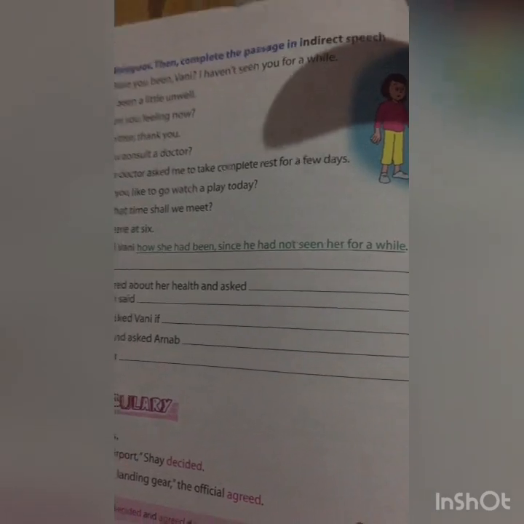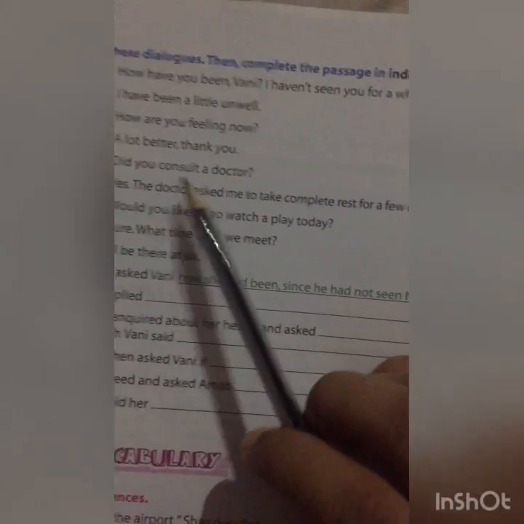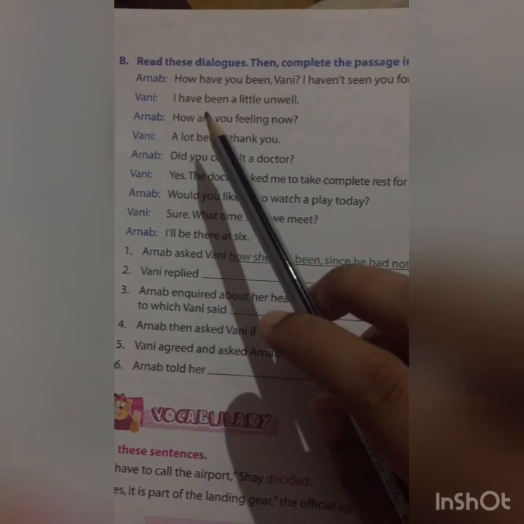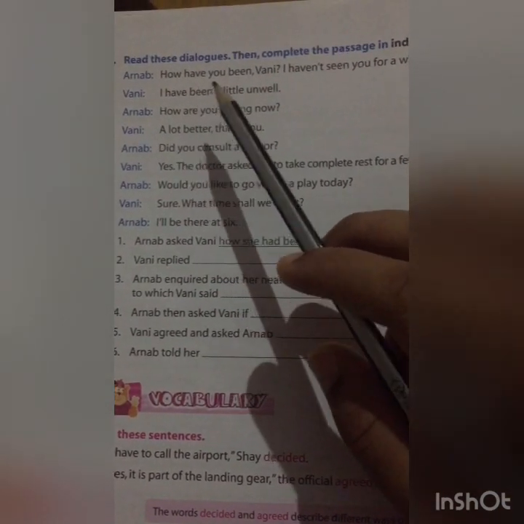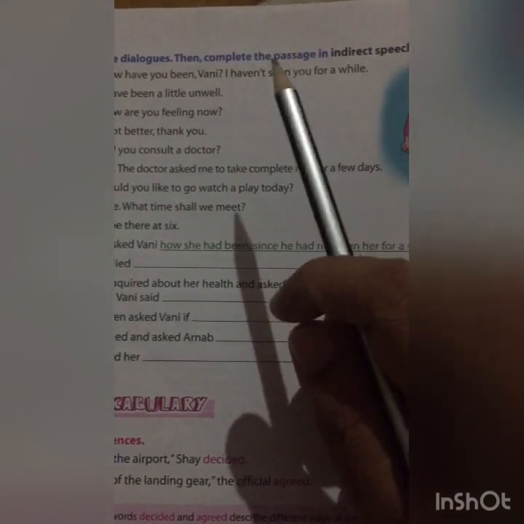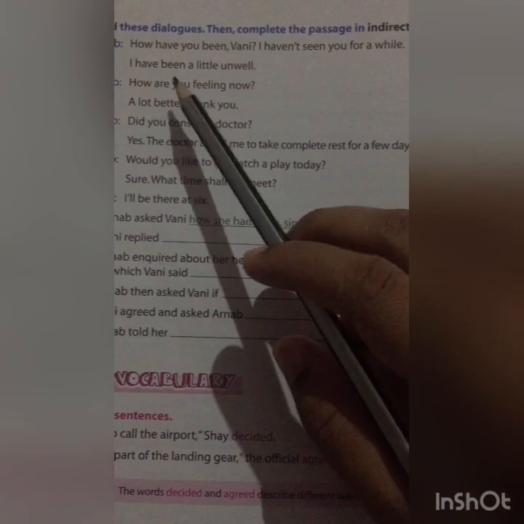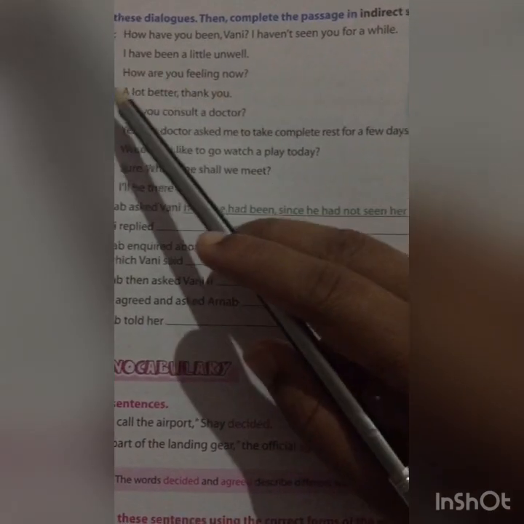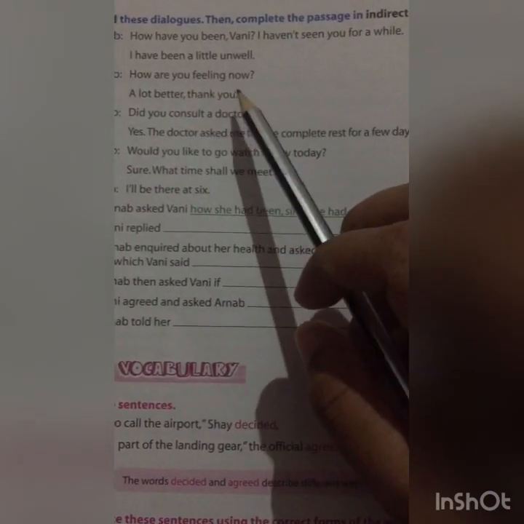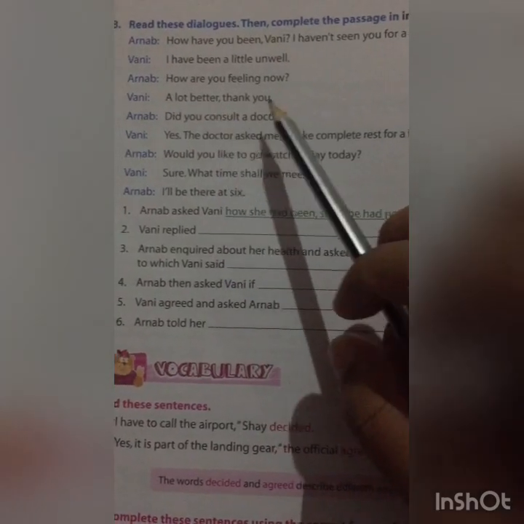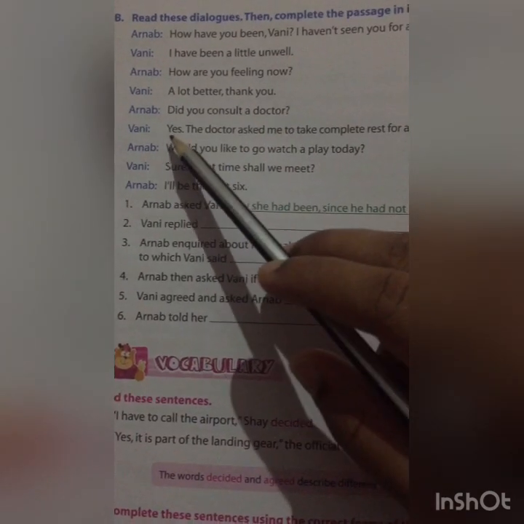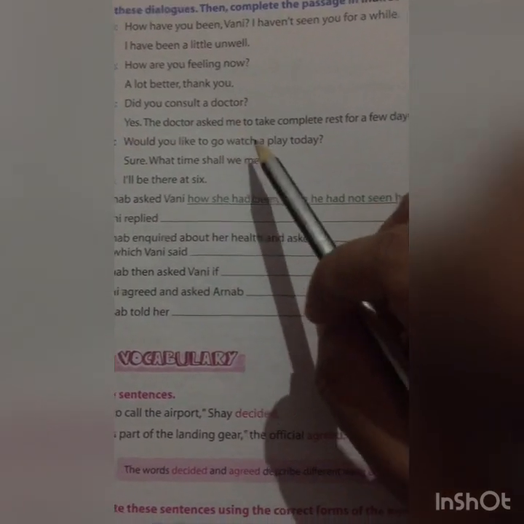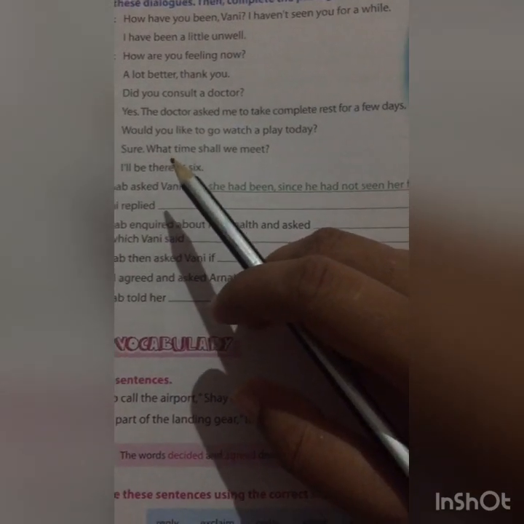Read these dialogues, then complete the passage in indirect speech. Here is a conversation between Arnab and Vani. Arnab: How have you been, Vani? I haven't seen you for a while. Vani: I have been a little unwell. Arnab: How are you feeling now? Vani: A lot better, thank you. Arnab: Did you consult a doctor? Vani: Yes, the doctor asked me to take complete rest for a few days.